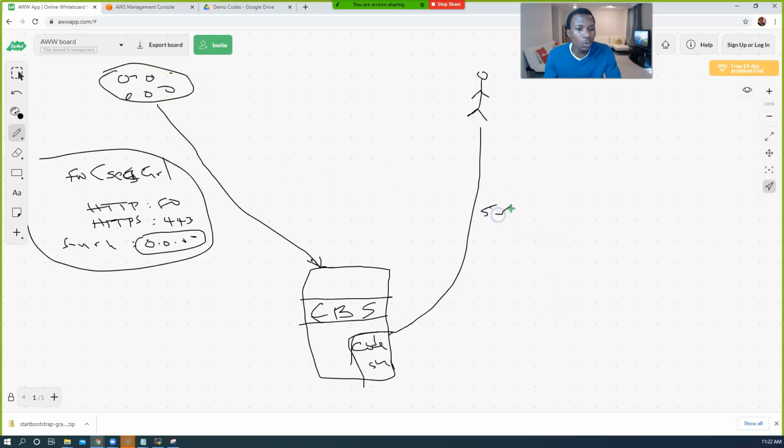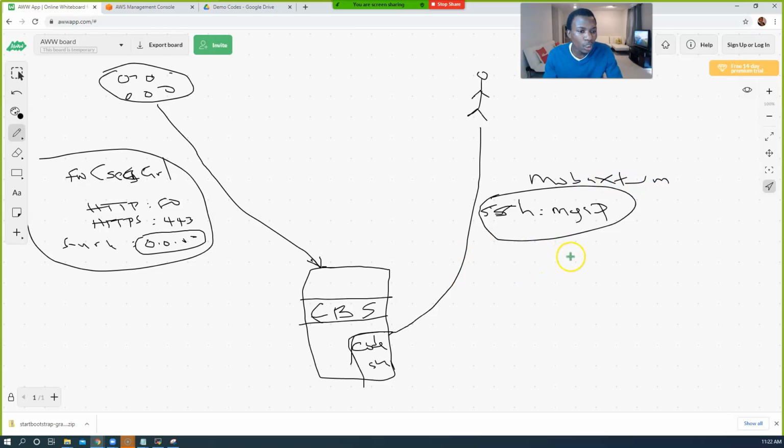Remember, we had to allow what? SSH. Remember, we had to allow SSH for which IP? For our own IP, to keep it more secure, because with SSH you're doing serious stuff. So we allowed our own IP to get into the machine, and with this we used the tool MobaXterm.